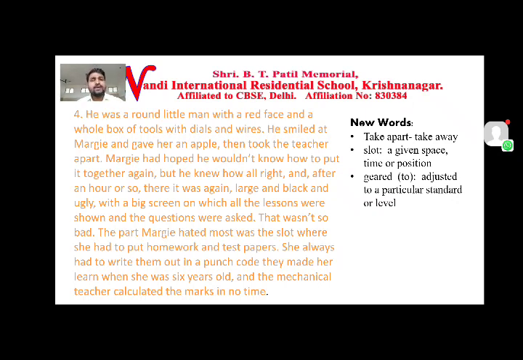He smiled at Margie and gave her an apple. Yes, he looked at Margie and gave an apple to her. Then he took the teacher apart, took that particular thing from that computer out, away. Then Margie had hoped he would not know how to put it together again. What was Margie thinking? Margie was thinking that the county inspector was unable to fix the problem. But what had happened here?